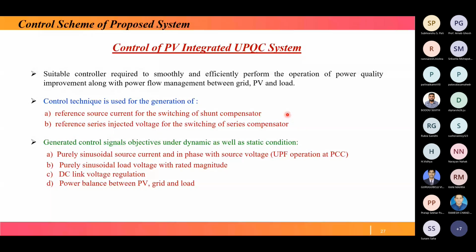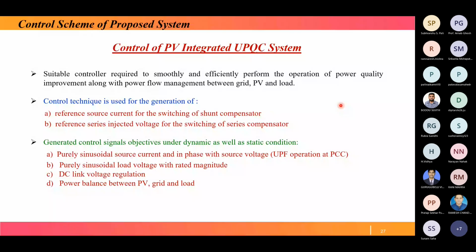Here a suitable controller is required to smoothly and efficiently perform the operation of power quality improvement along with power flow management. So here our objective is both power quality improvement and power flow management between grid, PV, and load. PV is there, grid is there, load is there. How to manage the power flow, that is also a requirement, power flow management as well as power quality improvement.